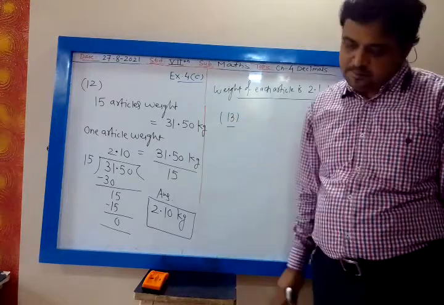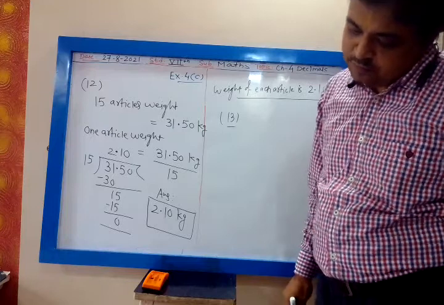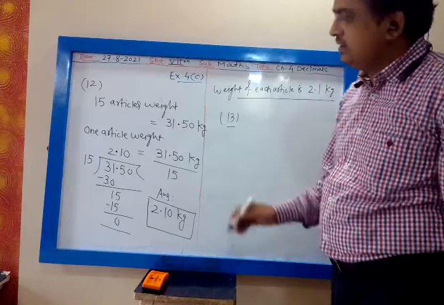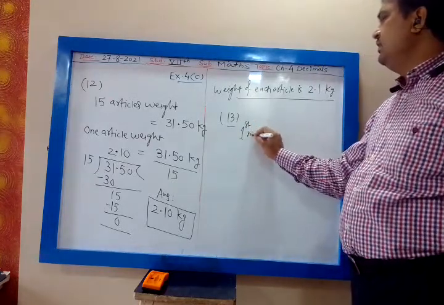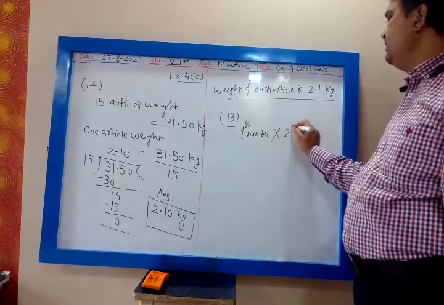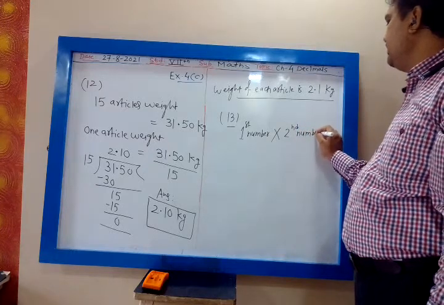13th question. The product of two numbers is 211.2. If one of these two numbers is 16.5, find the other number. Let us write first number into second number. Product means multiplication.